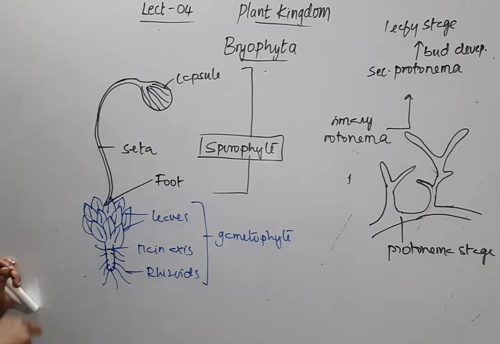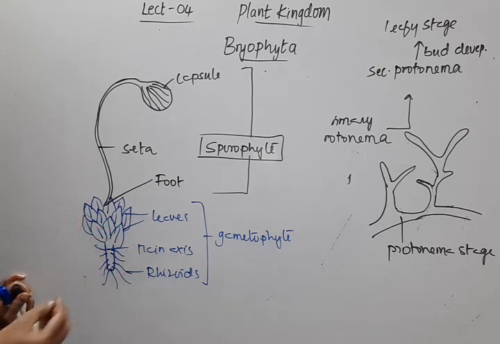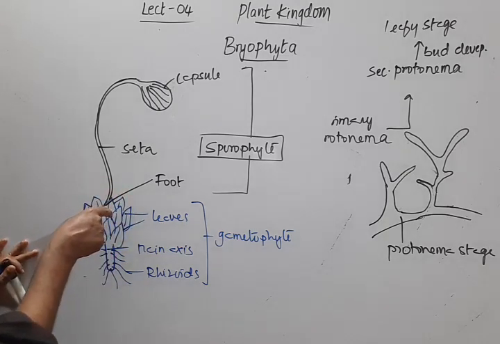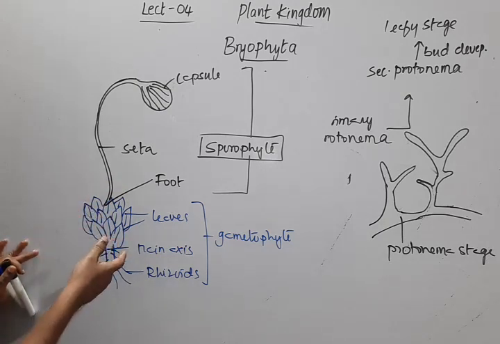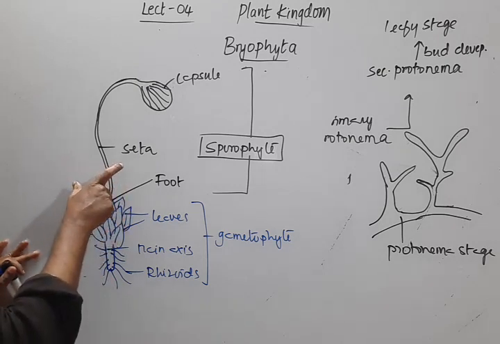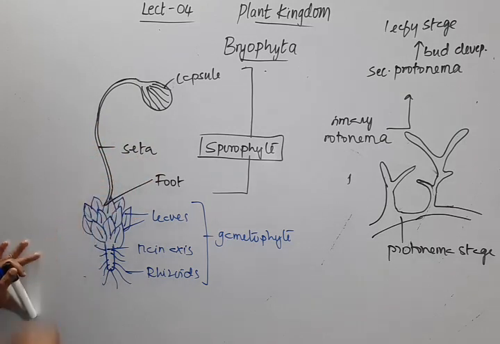So what I have discussed in case of liverworts, the structures archegonia and antheridia will be the same. Only the gametophyte and the sporophyte structures will be a little different. Once the egg gets fertilized by biflagellate antherozoids, it forms zygote,